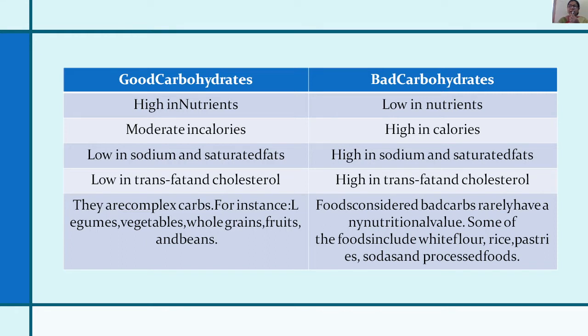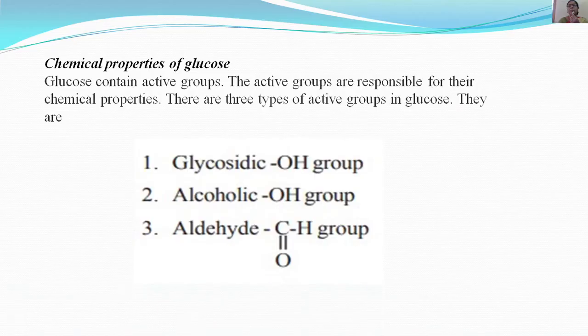White flour, rice, pastries, soda, and processed foods come under bad carbohydrates. Coming to the chemical properties of glucose. Glucose contains active groups. The active groups are responsible for their chemical properties. There are three types of active groups in glucose. They are glycosidic OH group, alcoholic OH group, and aldehydic CHO group.